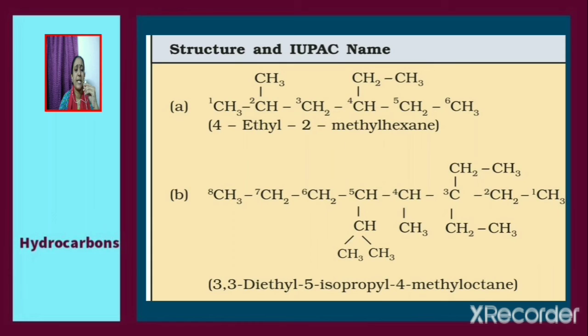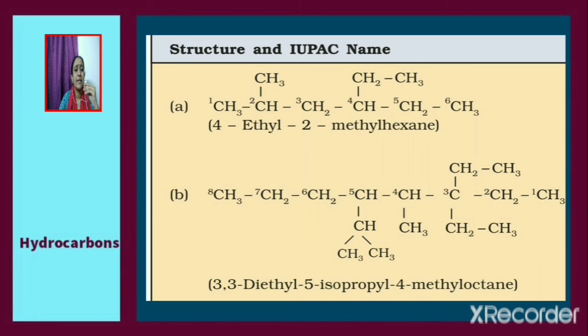Now consider the next compound B. The structural formula is given. We should first find out the longest carbon chain. Here in this case, it is with 8 carbon atoms. 2 ethyl groups are attached to the third carbon atom, and an isopropyl group, CH3 twice CH, is attached to the fifth carbon. So the name of the compound is